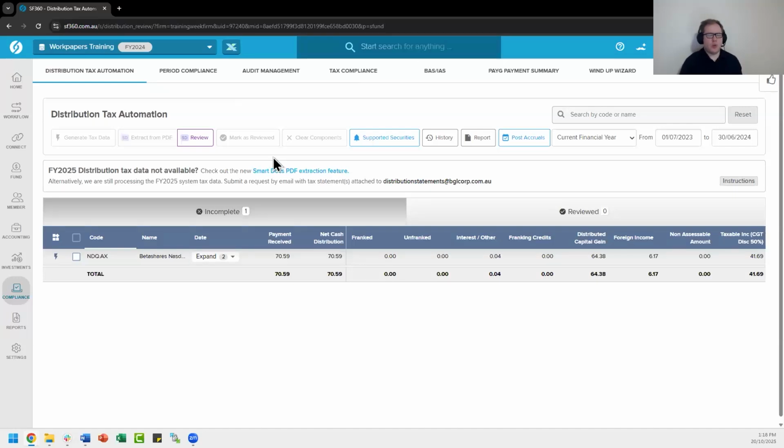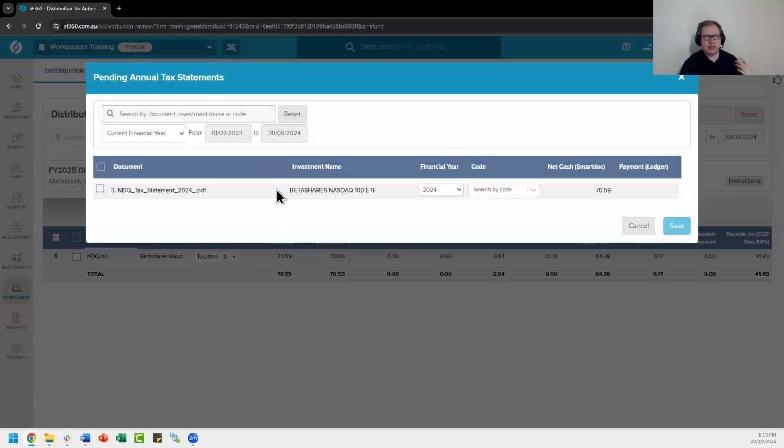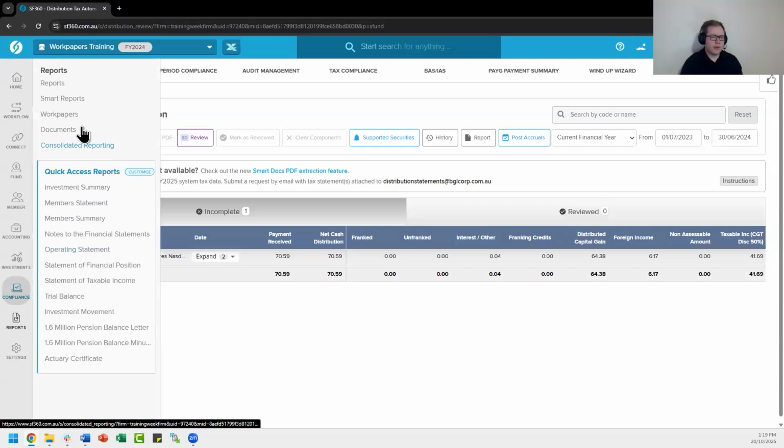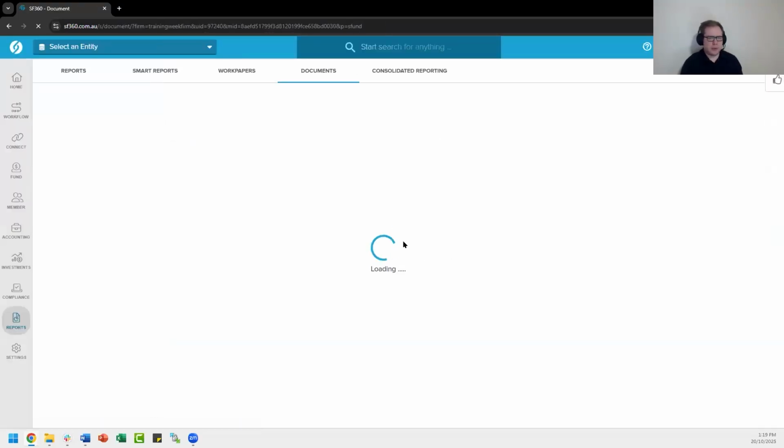But as a brief summary, if you wanted to extract data from your documents, you should go to the SD review icon here in the top left. If you select this icon, you will be able to select or see all of the annual tax statement documents that have been uploaded. And all you need to do is essentially select the code and change it to a particular security. So that will attach to the security ndq.ax. And if we click save, that should update the document for us. Let's say we go back to the document screen and have a look at that one.